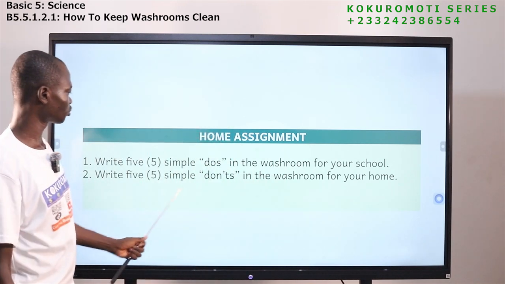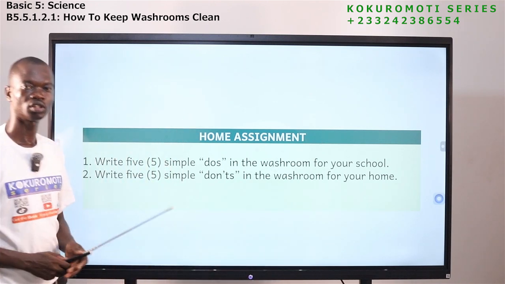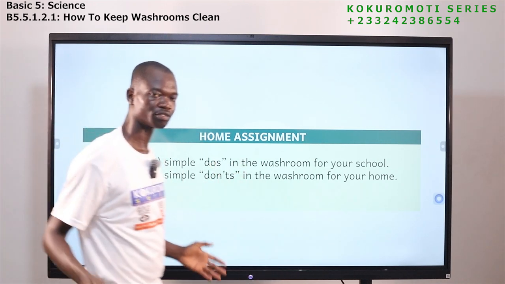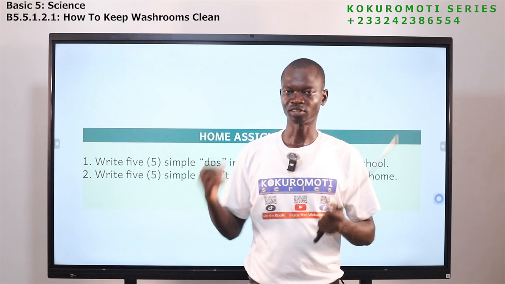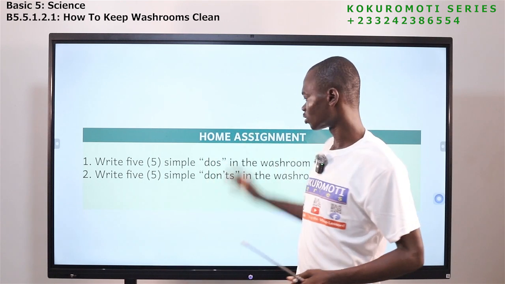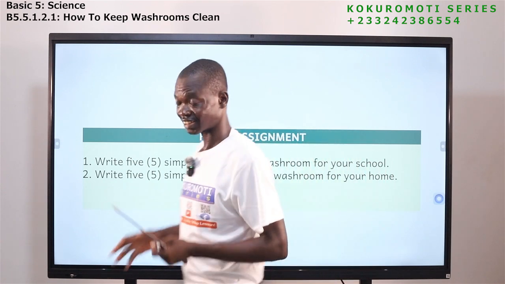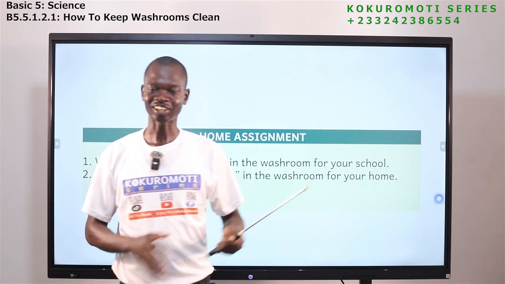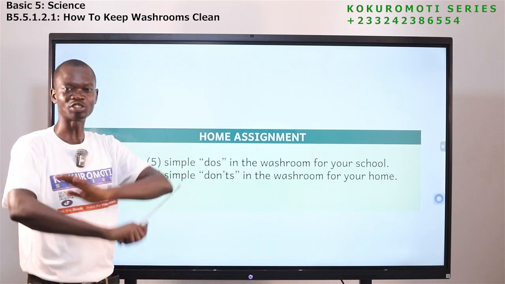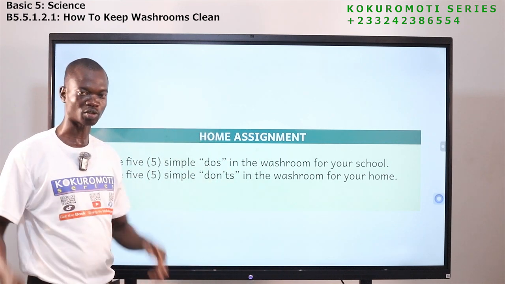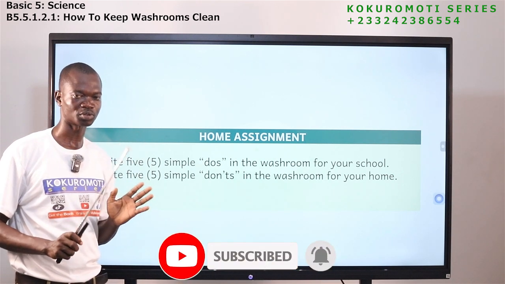Write 5 simple don'ts in the washroom for your home. So your house, your parents, your family members, everybody is there. Or if you use one washroom. So just write 5 things that they shouldn't do, 5 don'ts. We are talking about don'ts, things that they shouldn't do at all in the washroom. So you write 5. That is what you are supposed to do.